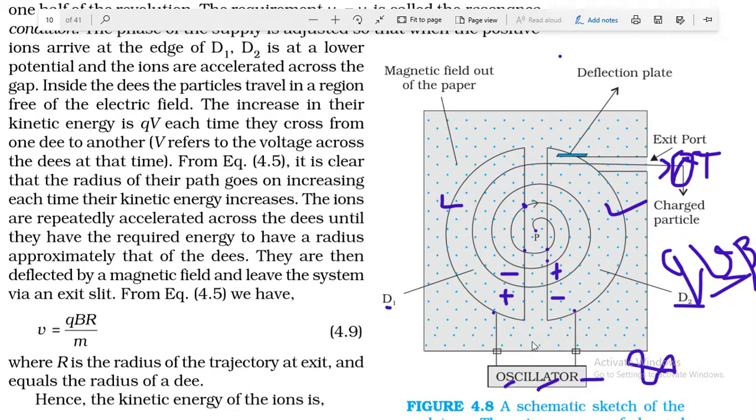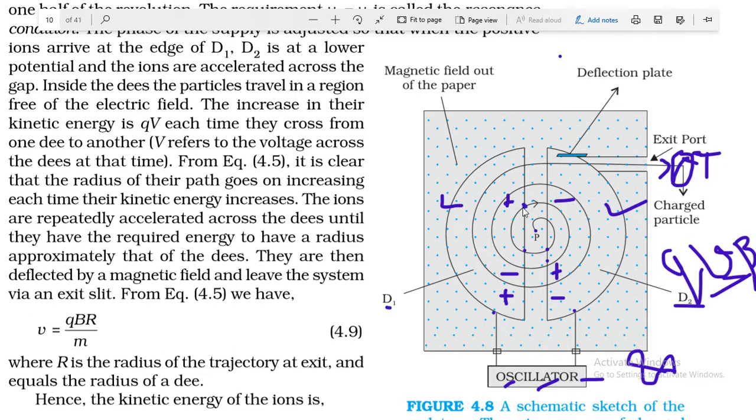this oscillator is arranged such that this D becomes negatively charged and this one becomes positive. Now in this gap again, this charge at this point will be pulled by D2.